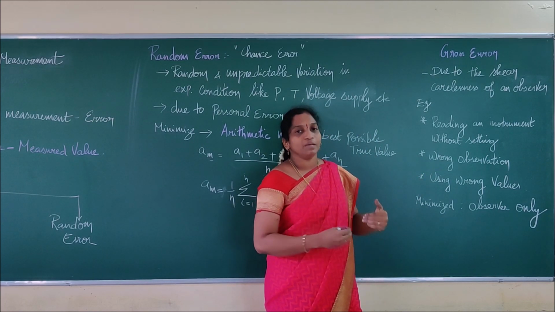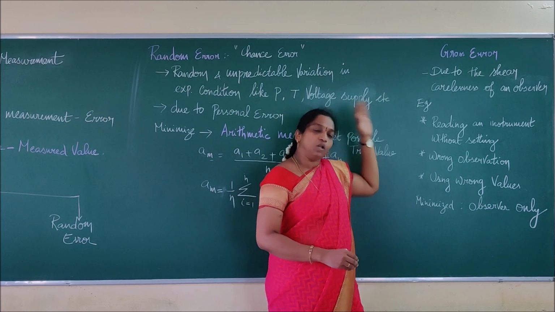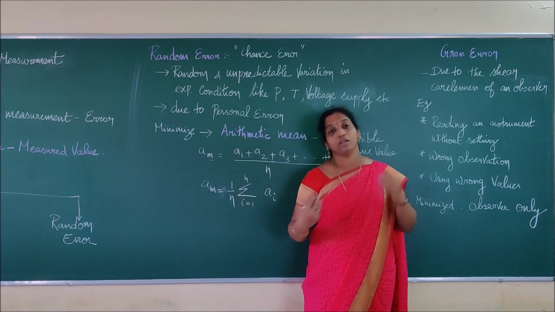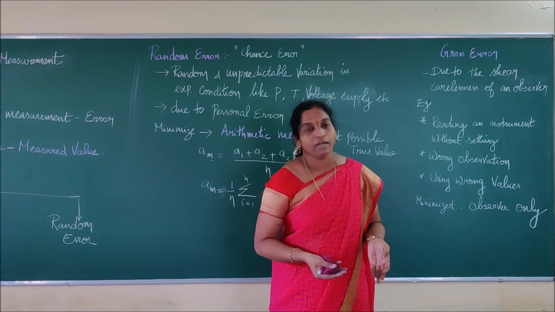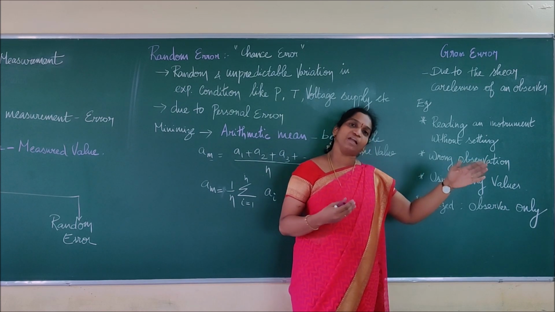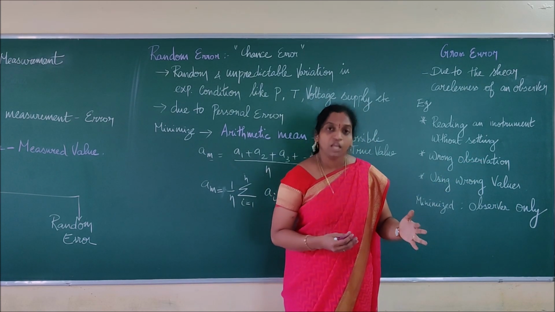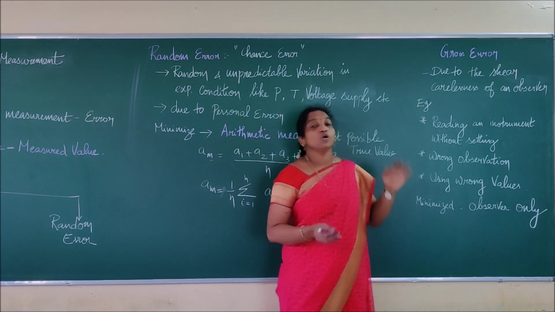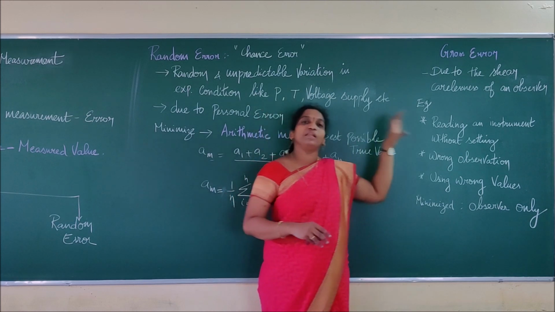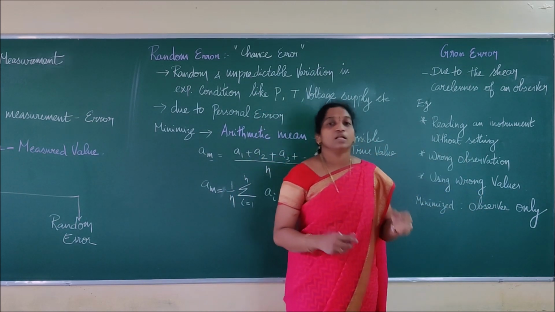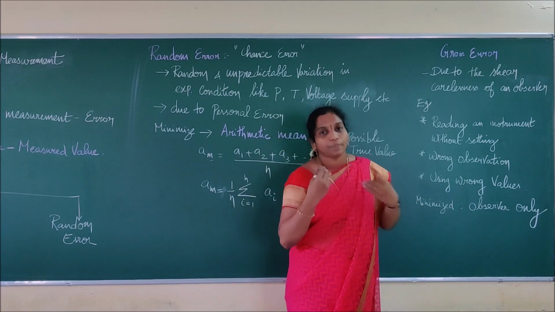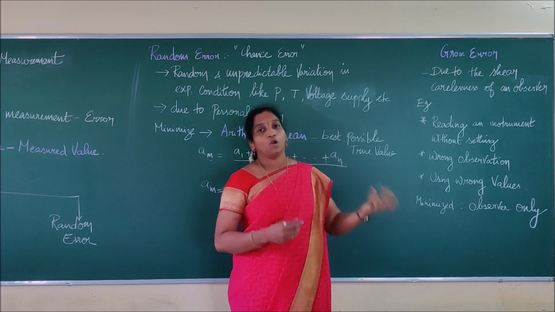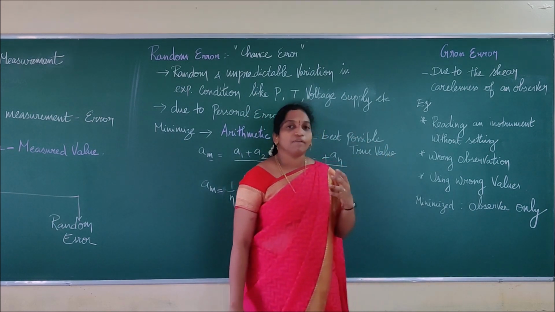observer. So we are making many mistakes, and such errors are called gross errors. A gross error can be a systematic error as well as a random error, depending upon the measured values. If the measured values are of the same pattern, I can say it is a systematic error. If the measured values are of a random pattern, I can call it what? Random error. So a gross error can be of any kind, but commonly we say it is a gross error because the error completely depends upon the person who is doing the experiment. We can call that type of error what? A gross error, right?